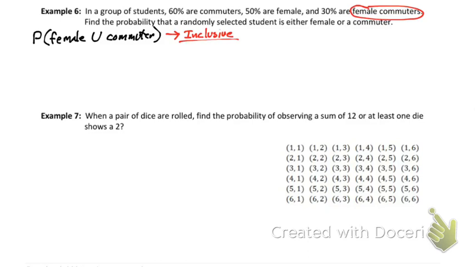So that means what we're going to do is, okay, we have a group of students. So there's men in it, there's people that are commuters, there's people that are not commuters. We just don't talk about how many guys there were. So we're going to find the probability that the person I randomly select is female. I'm going to add the probability that it's a commuter because it is an or statement.